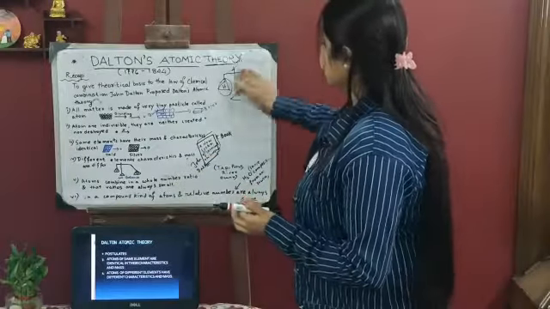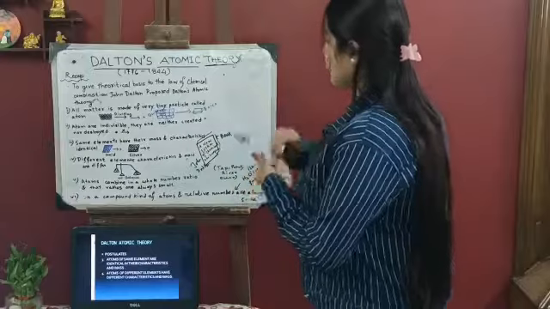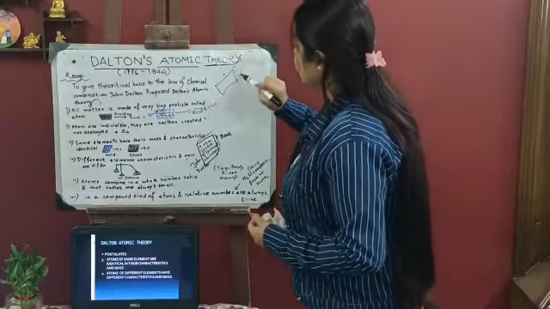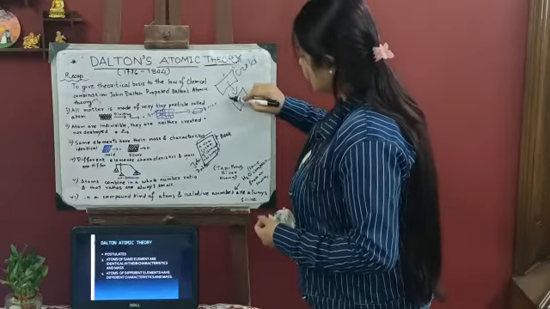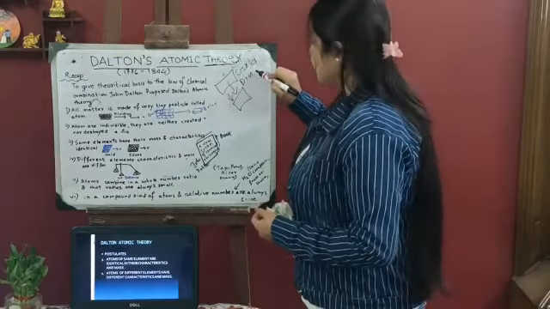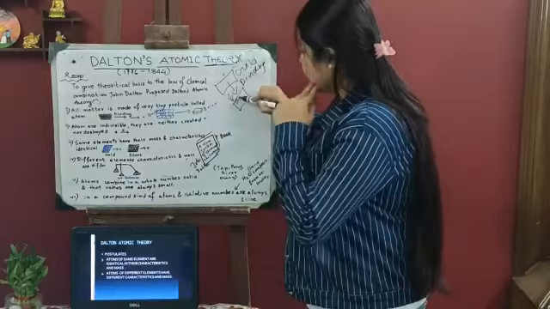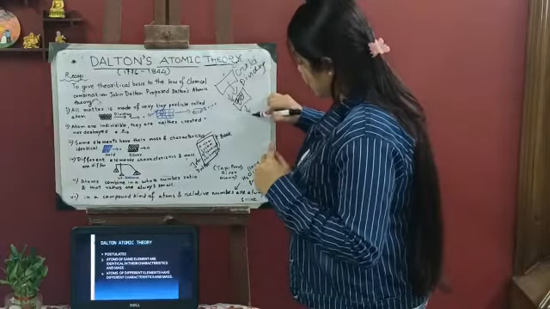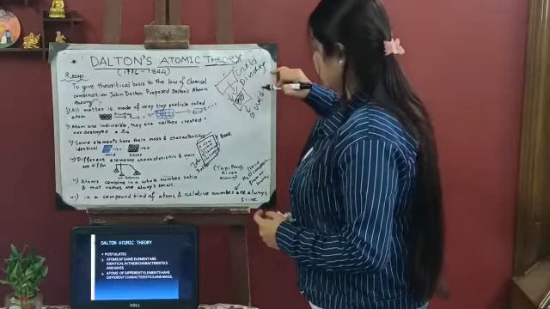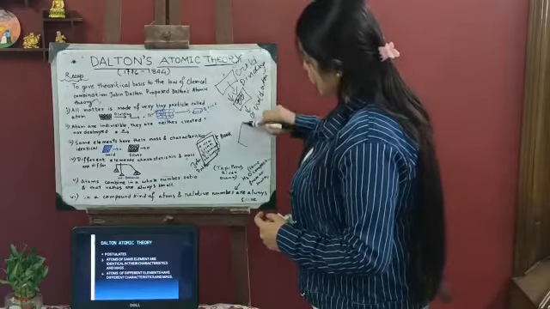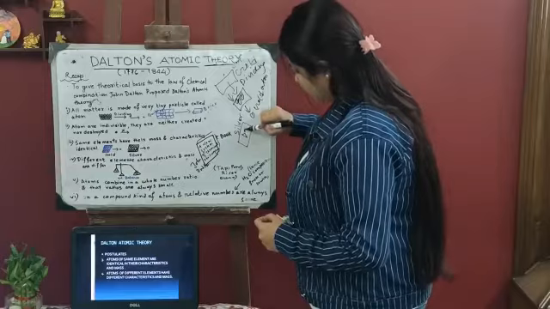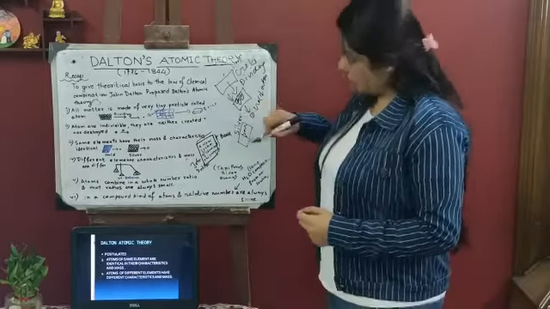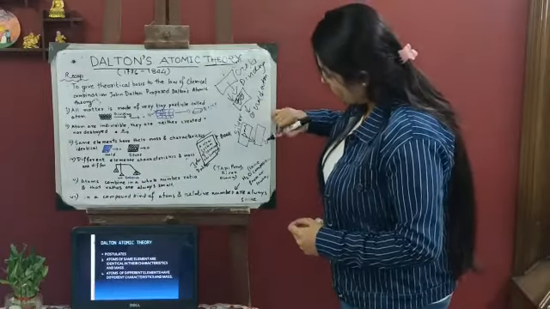If we take a gold bar and keep on dividing, we will get the gold atom only. And if we take a silver bar and keep on dividing, we will get the silver atom.